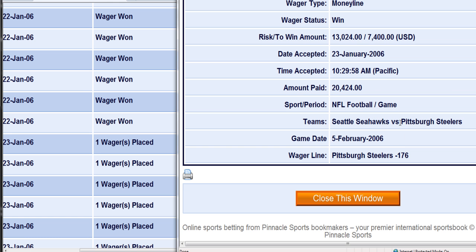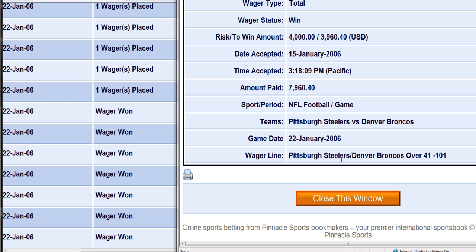This was the Super Bowl, biggest bet I made of the month, and I risked $13,024 to win an extra 7,400. I had Pittsburgh minus 176. So they were favored, so I had to risk more than what I wanted to win. And like I said, it's called a money line.